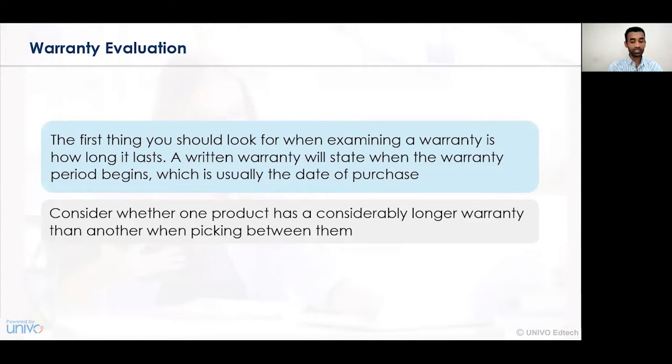Consider whether one product has a considerably longer warranty than another when picking between them. Always consider that different products may have different warranty periods, and accordingly one has to properly note down the various durations of the warranty contract, that is, for a period of either 1 month, 6 months, 1 year, or a maximum of 2 years. Depending on the nature or type of product, the warranty differs from product to product, service to service, and commodity to commodity.